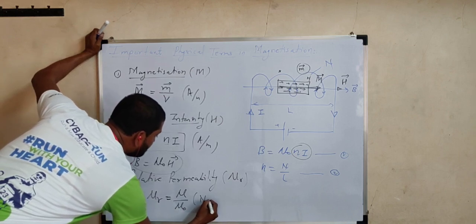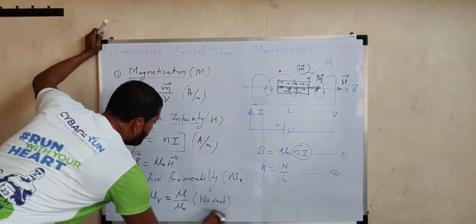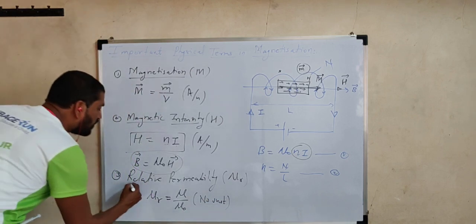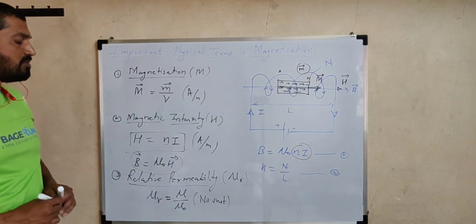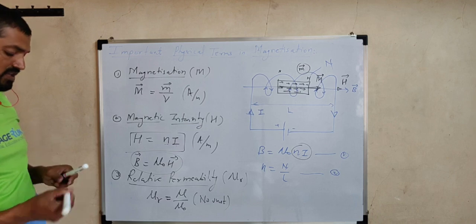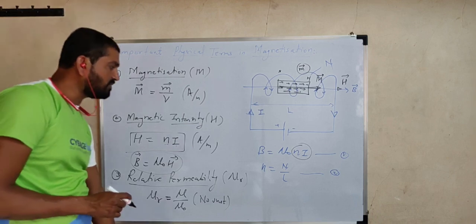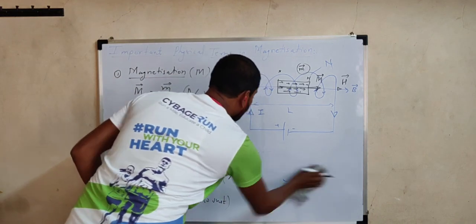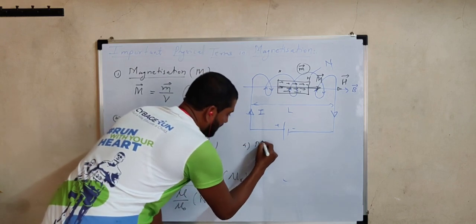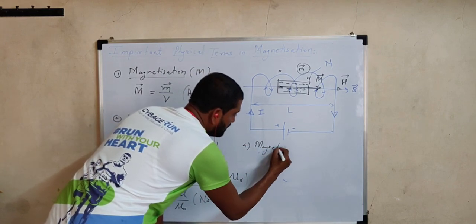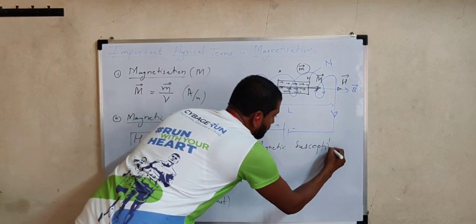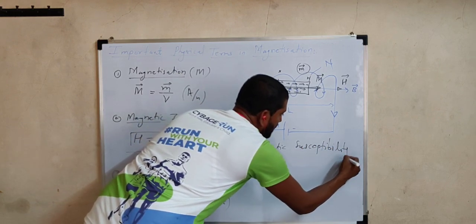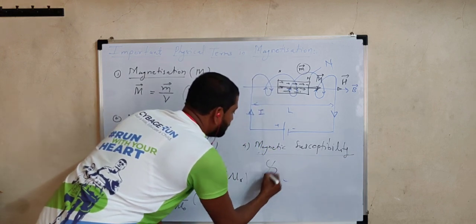As it is a ratio of two similar physical quantities, it has no unit. So this is the third important physical term in this magnetization process. Now the fourth important physical term is magnetic susceptibility. It is denoted with the symbol chi.